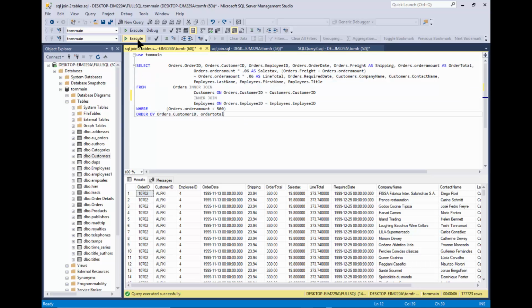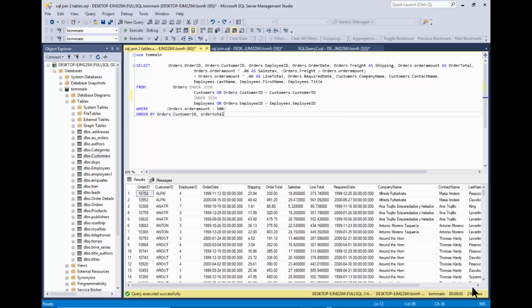Now that I fixed it, I'll pick on execute, and now we see we're back to our normal records of 216. So when you want to pull in more fields from other tables, you can start to join your tables together, and you can see the syntax on how you can do that. And it could be 2 tables, 3, or really as many as you wanted to, following the same format.